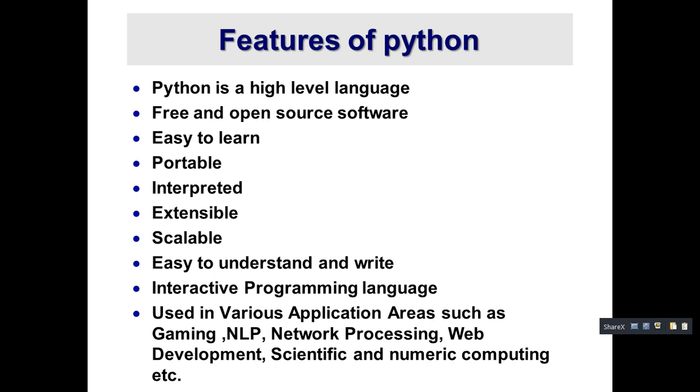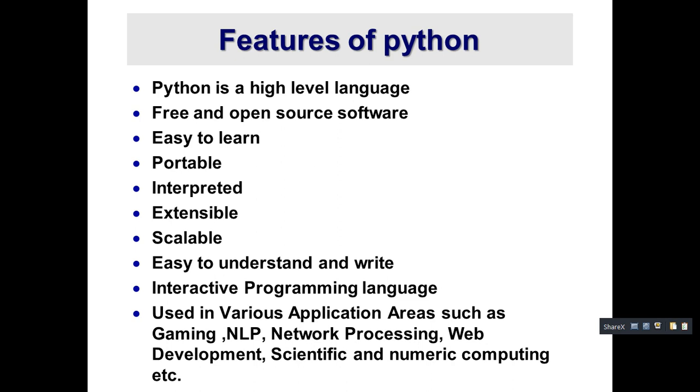Okay, next we have an interactive programming language. Interactive means once you give the input, you will get an output. For example, you can take a calculator. If you type 2 plus 2 in a calculator, instantly you are getting what? The reply 4. So like that, Python is also an interactive programming language.